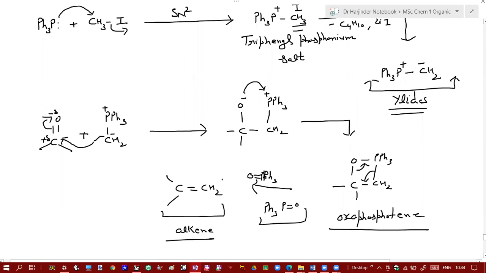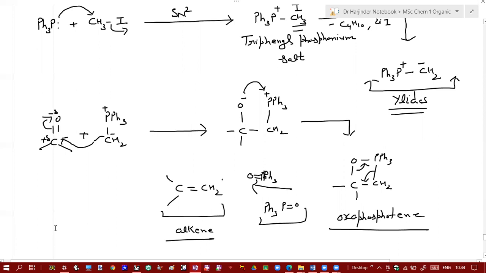So this is the mechanism for the Wittig reaction. Now, beta, any question about this mechanism? It's a very simple mechanism.